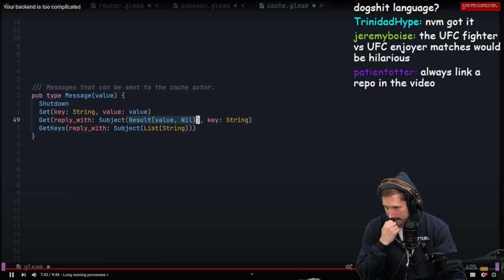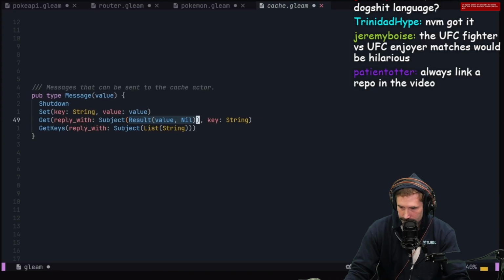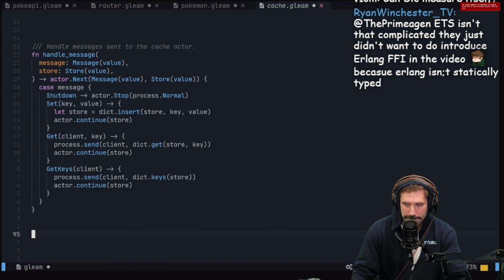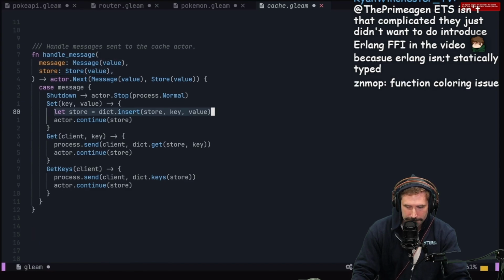To send data back to the original process. So, sending a get message will return a result containing either the value at that key or nil if it can't be found. Lastly, we create a handle message function that takes in our message and our store, doing some work before allowing the actor to continue with the updated store.